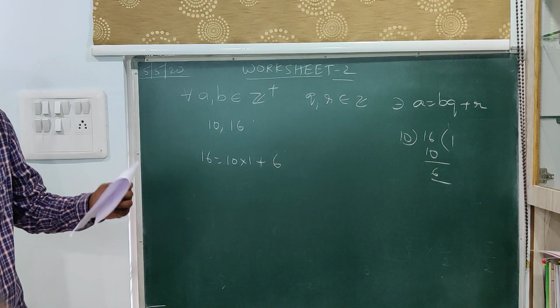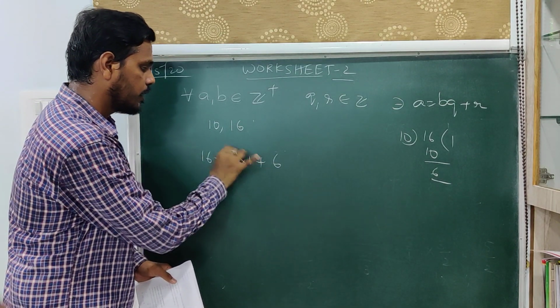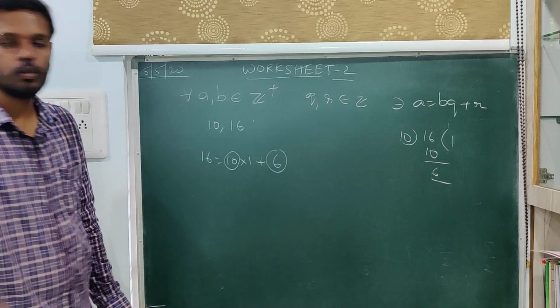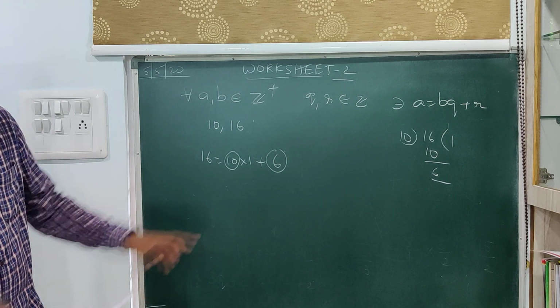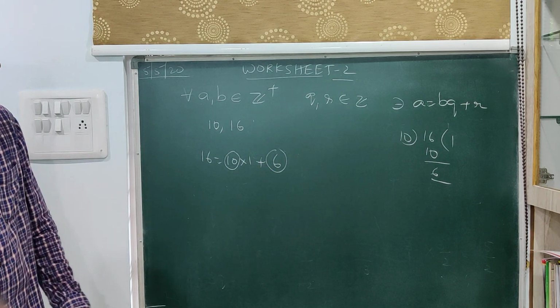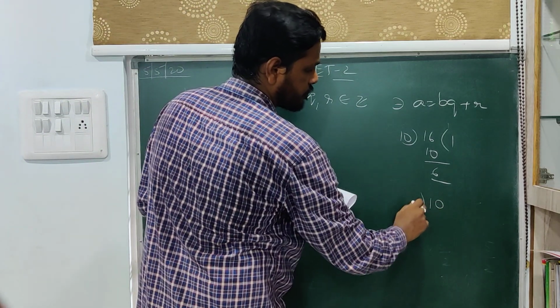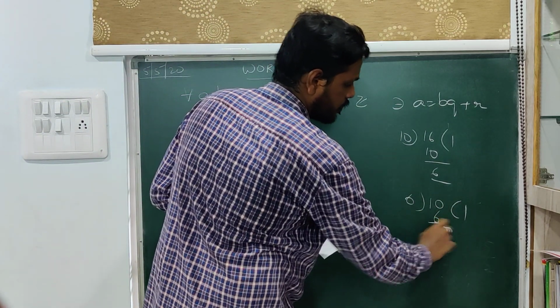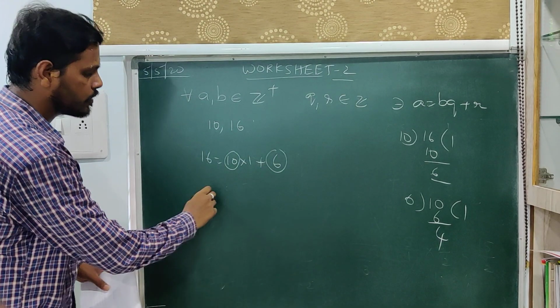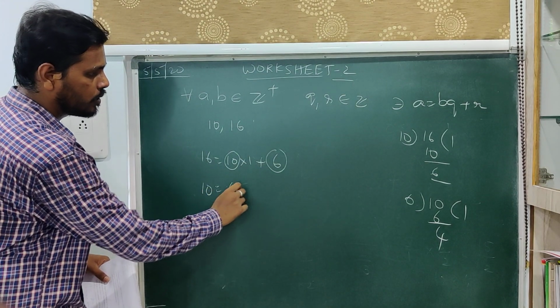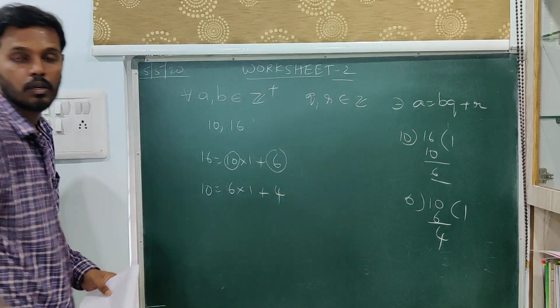Now that is the first statement. Now again take these two positive integers 10 and 6. Divide them. The remainder is 4. Now 10 is equal to 6 into 1 plus 4.